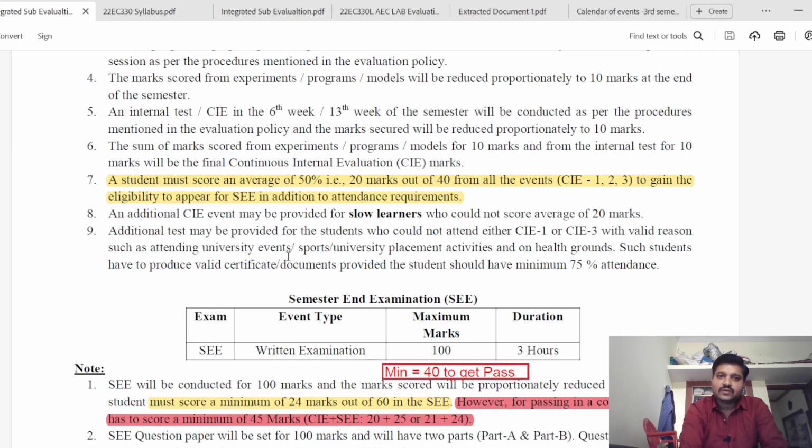Otherwise, even if you get internal CIE 20 or 21, and even if you score in the semester end examination less than 24, you will not be able to clear this course. Understood? So this is about the theory part and the examination part of it.